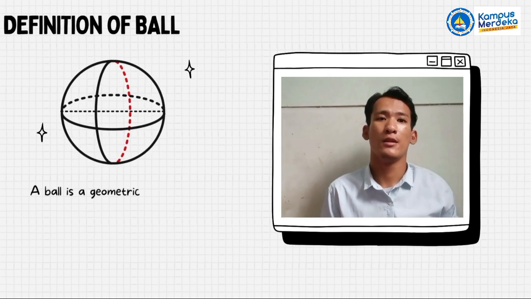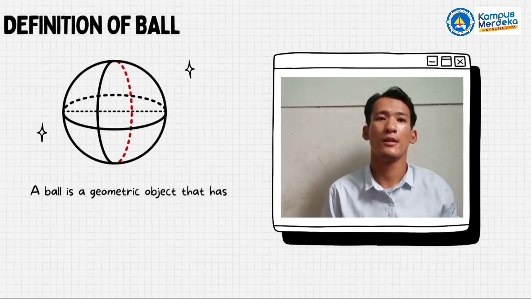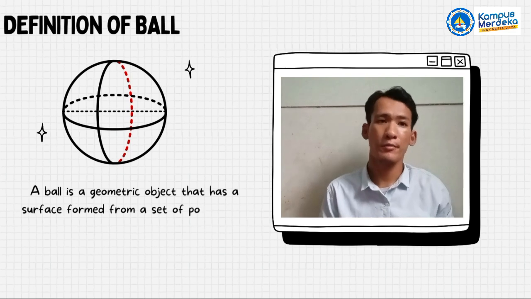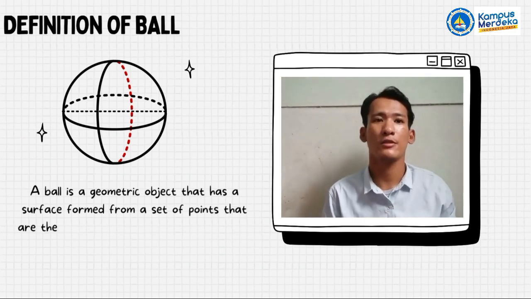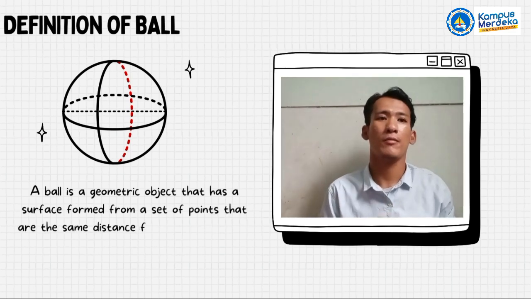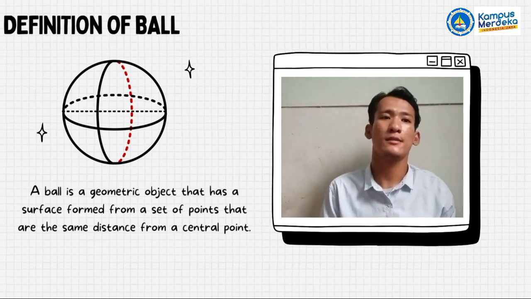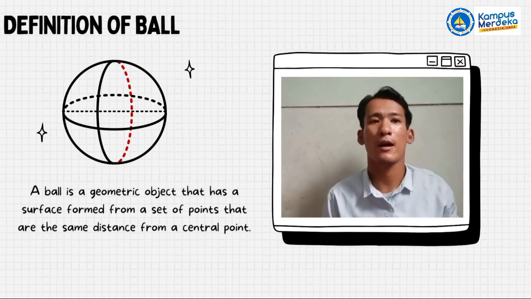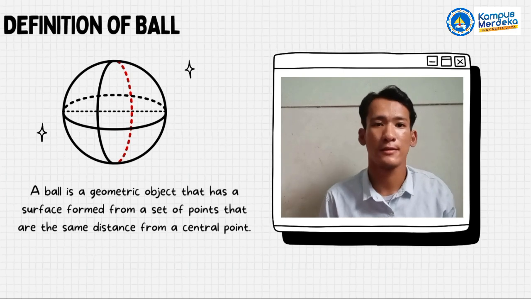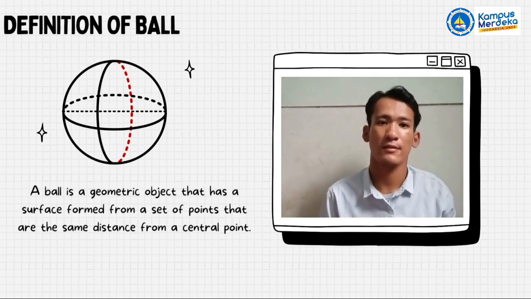Ball. Definition of ball. A ball is a geometric object that has a surface formed from a set of points with the same distance from a central point. Thank you.